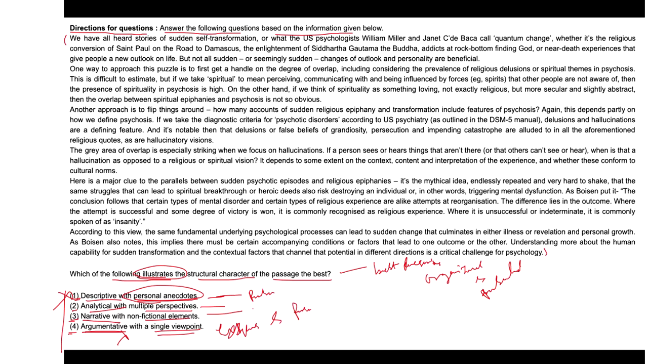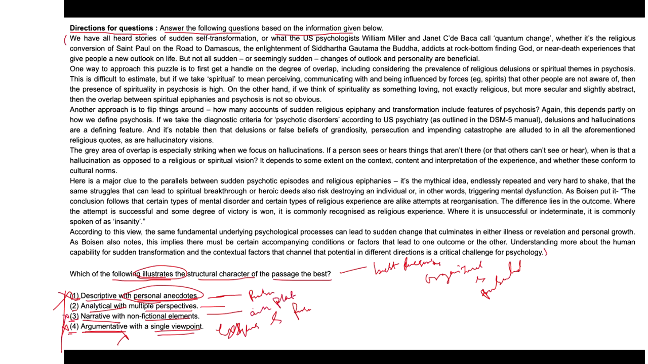Option 3 is stated as narrative with non-fictional elements. If we observe, it doesn't really tell a story. It is structured as an analysis rather than as a story with a character and a plot, right? So you can say that this is also eliminated. So options 1, 3 and 4 are eliminated.